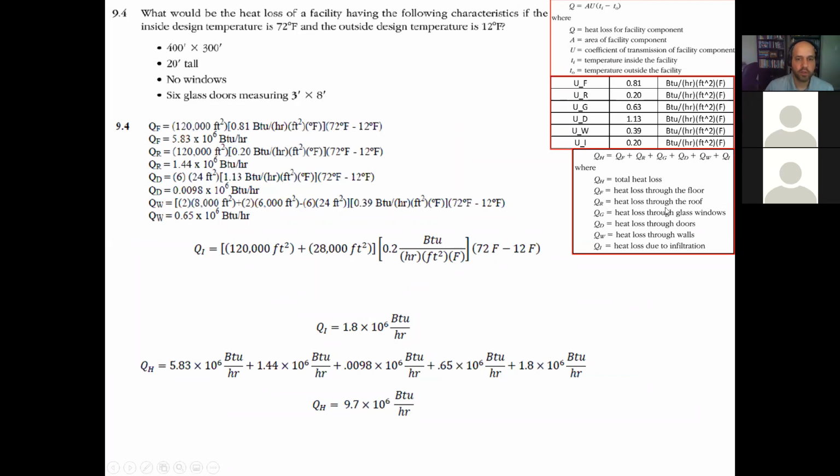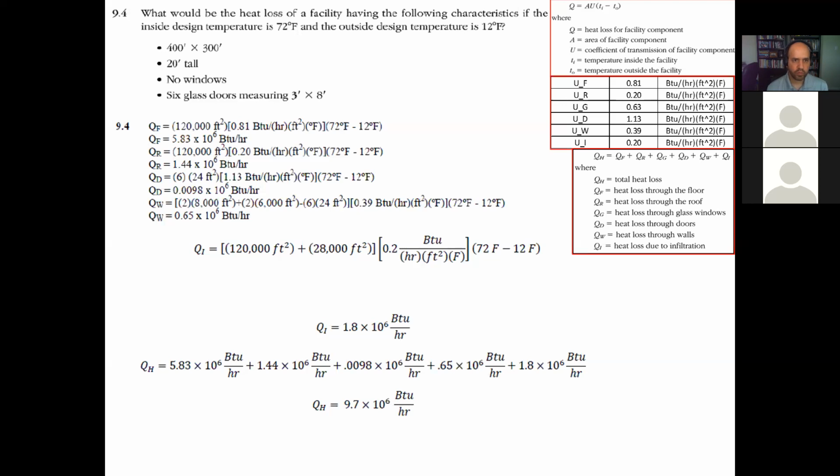So the question is coming from the homework. What will be the heat loss of a facility having the following characteristics if the inside design temperature is 72 degrees Fahrenheit and the outside design temperature is 12 degrees Fahrenheit?